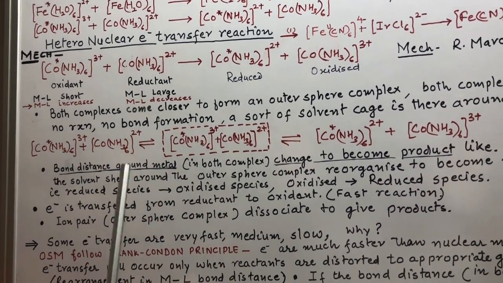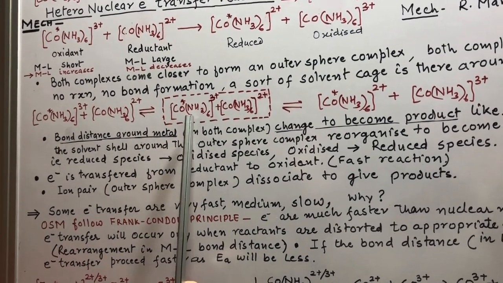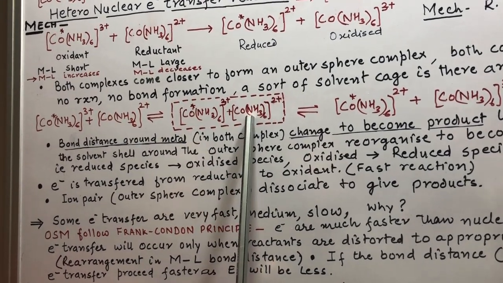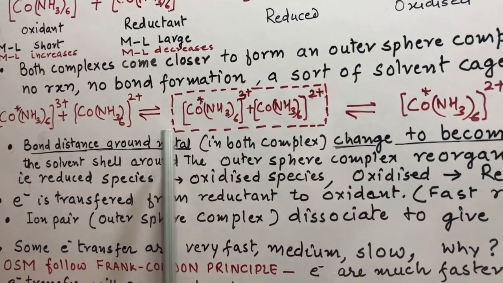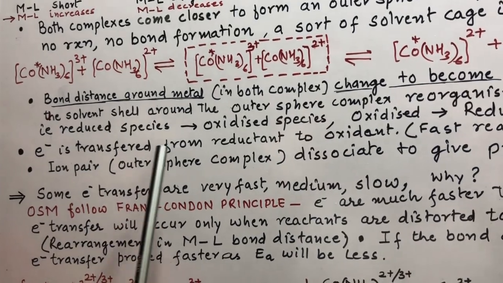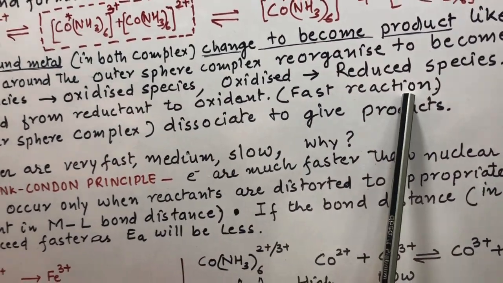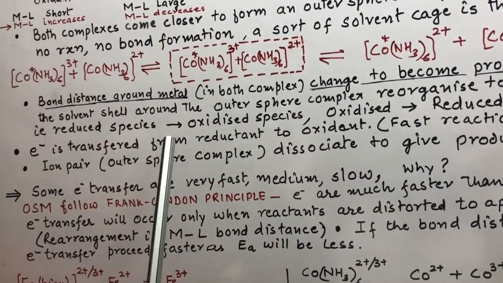In this way, deformation or change in the bond length takes place in these two complexes which are forming the outer sphere complex.